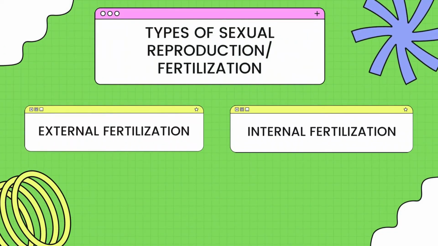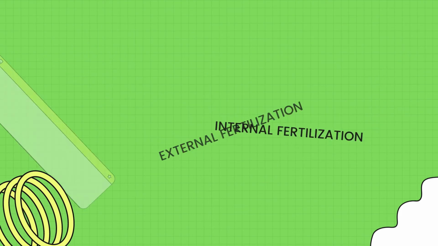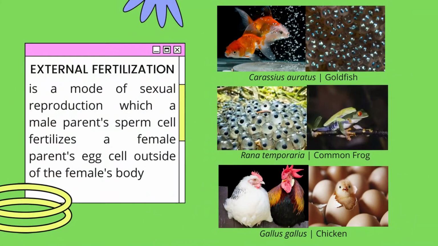We have two types of sexual reproduction or fertilization. First, we have external fertilization, and the second is internal fertilization. External fertilization is a mode of sexual reproduction in which a male parent's sperm cell fertilizes a female parent's egg cell outside of the female parent's body.